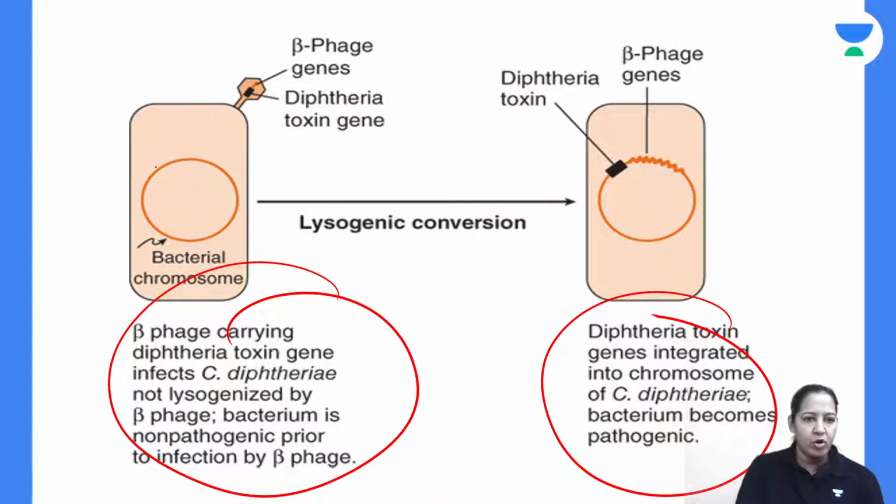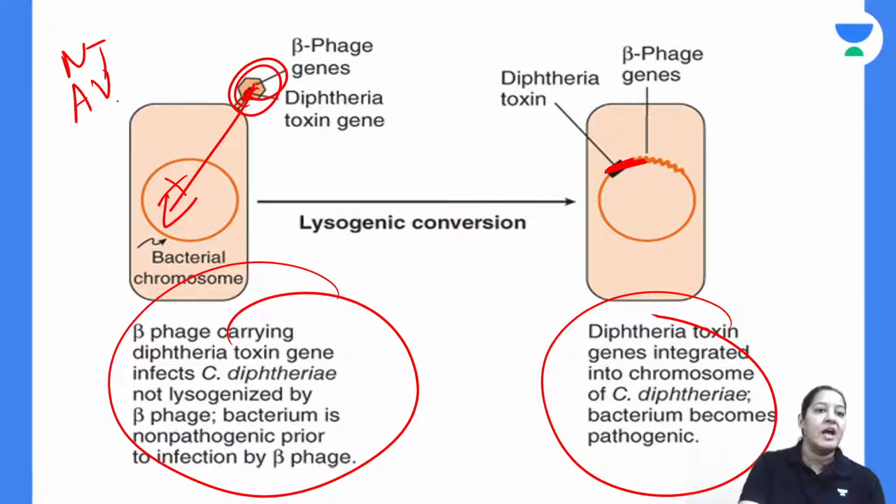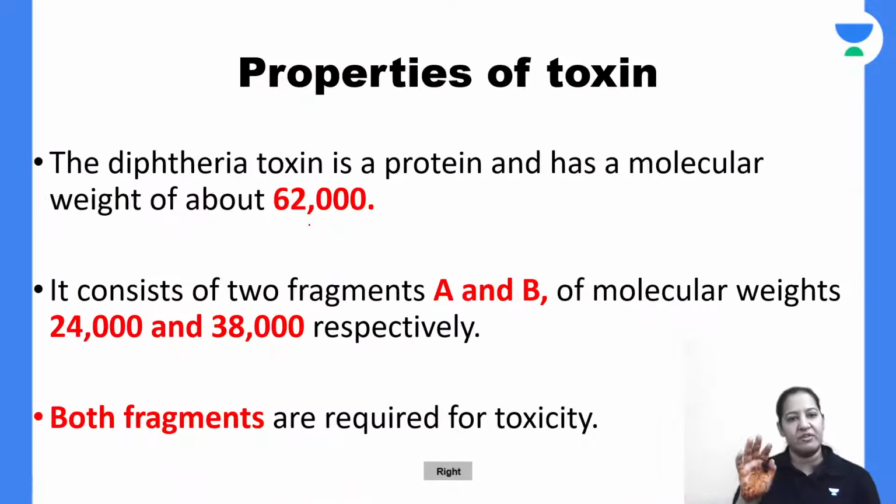So this is how we convert a non-toxigenic strain to a toxigenic strain. You see, this bacteria does not contain tox gene. When the phage comes, it gives the tox gene. So tox gene is inserted. Now it contains tox gene. Initially it was avirulent, non-toxigenic. But now on receiving the gene, it converted into toxigenic strain and it became virulent. So this conversion is known as lysogenic conversion. This is how I can explain lysogenic conversion.